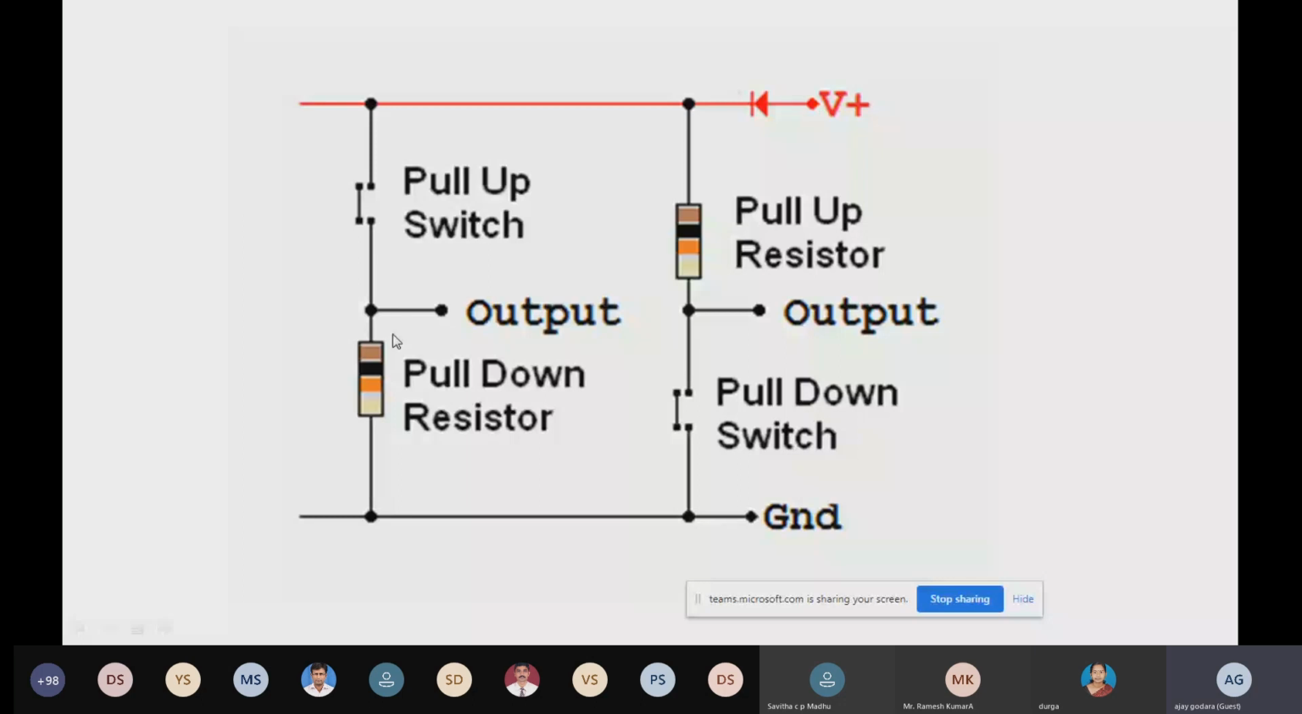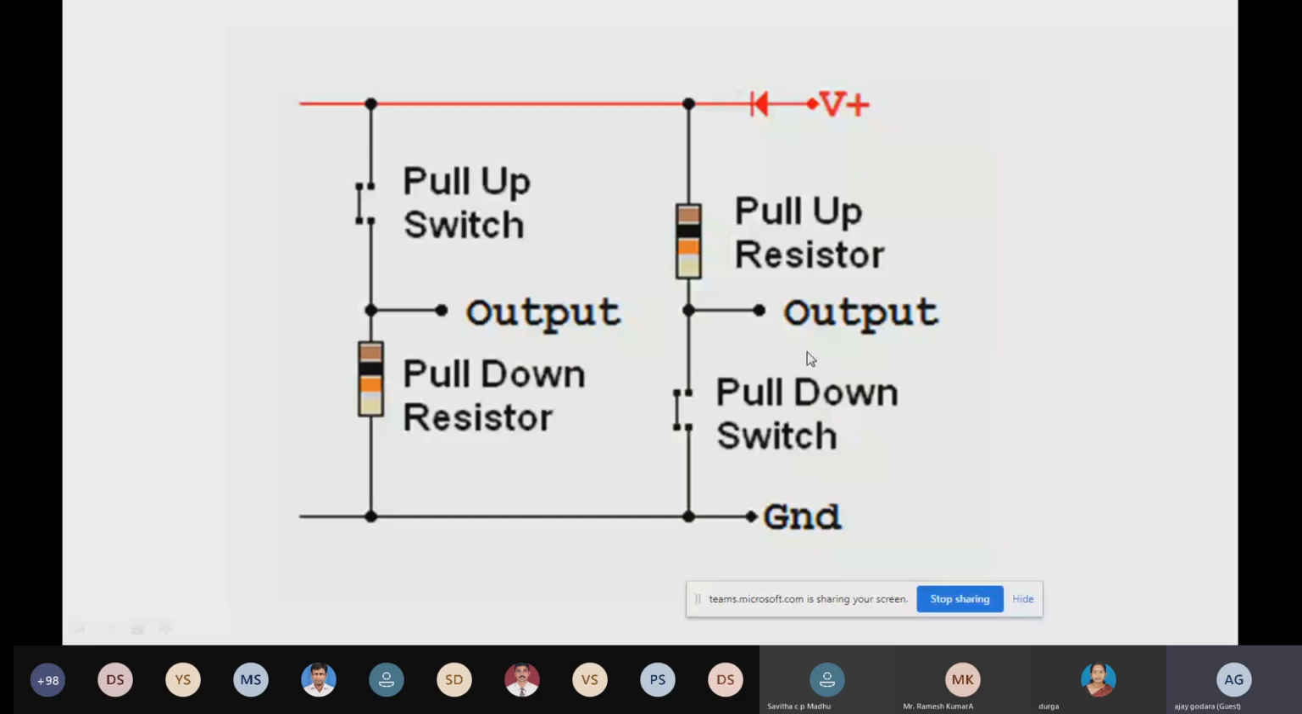Now when we are going to use the pull up resistor over here, the logic will be inverted. 5 volt we are providing, and without pressing the push button we are going to get output of 5 volt. And as we press this push button, this wire will get connected with the ground, and we are going to get 0. So that is inverted logic working over here. After pressing the push button you are going to get 0, and without pressing the button, you are going to get 1.